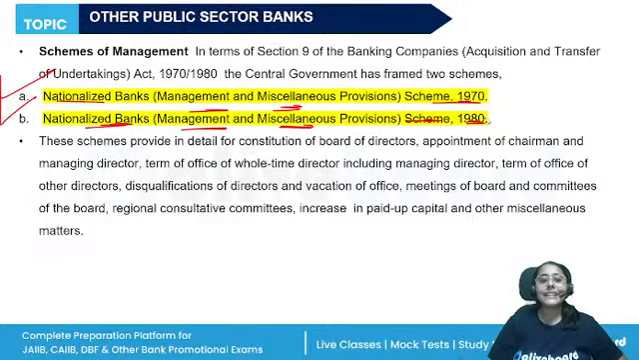What all is given in these schemes? The constitution of the board of directors that we have discussed. 51% of the board of directors will have specialized knowledge. Two of them, particularly in rural economy, rural banking, cooperative banking, or small and medium enterprises. Managing director, what is the meaning of that? Term of office, disqualifications. All of these things will be given in these schemes.